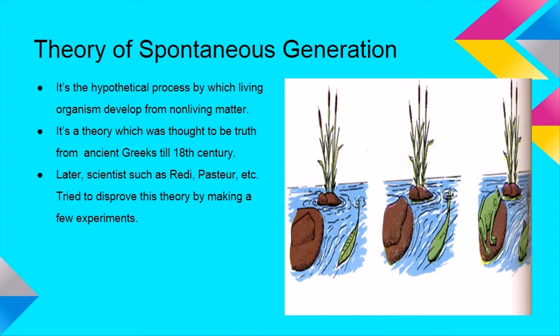Theory of spontaneous generation. It's the hypothetical process by which living organisms develop from non-living matter. It's a theory which was thought to be true from the ancient Greeks till the 18th century. Later, scientists such as Redi, Pasteur, etc. tried to disprove this theory by making a few experiments.